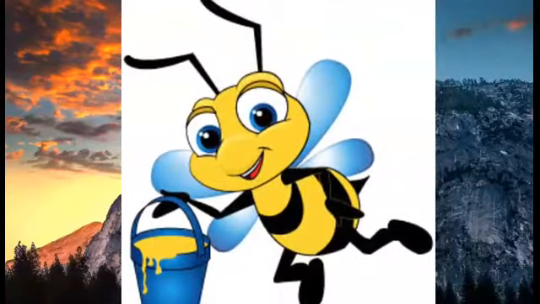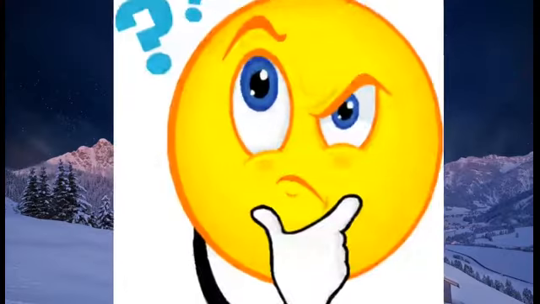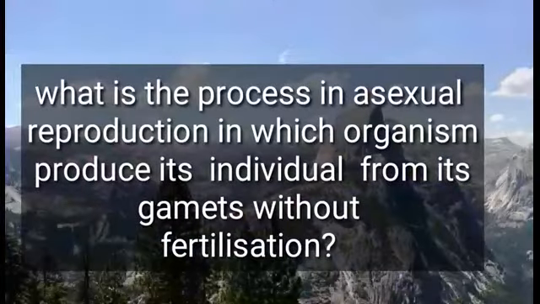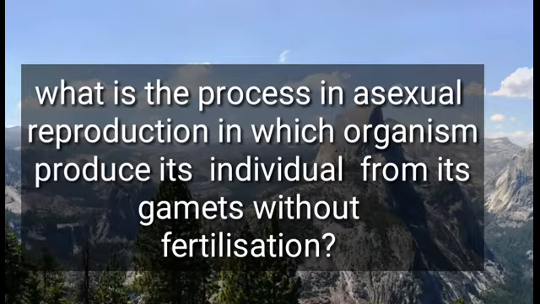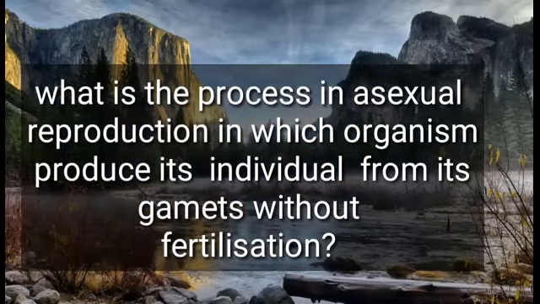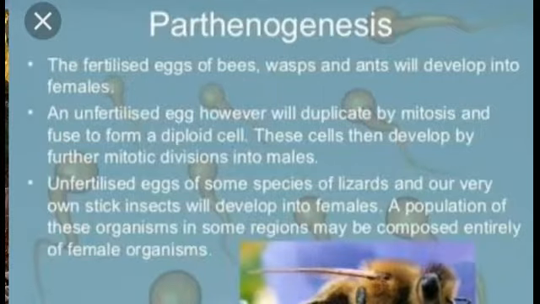So friends, welcome to Saro.com, and today we are going to discuss a very special topic, and now you are going to guess about it. Please, first of all, tell me, what is that process in asexual reproduction in which an organism produces its individual from its gametes but without fertilization? Guess. Yes, you are right. The process is called parthenogenesis.